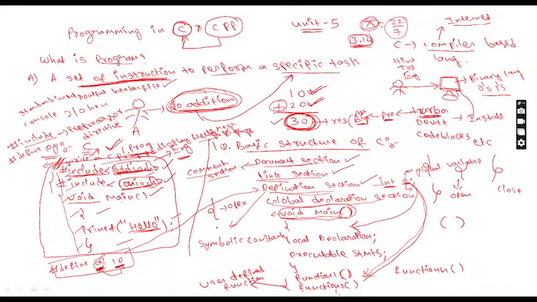If the driver is not there, a car cannot move from one place to another. Similarly, when we write any C language program, void main is acting like a driver. If this void main is not there, your C language program cannot be executed. So in every C program there will be only one void main function.